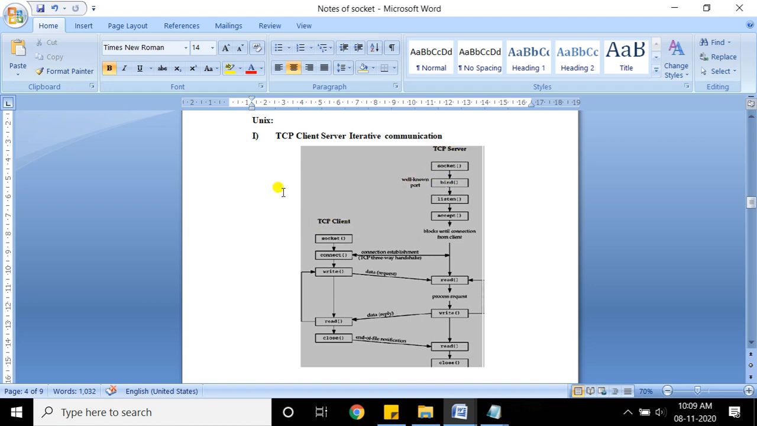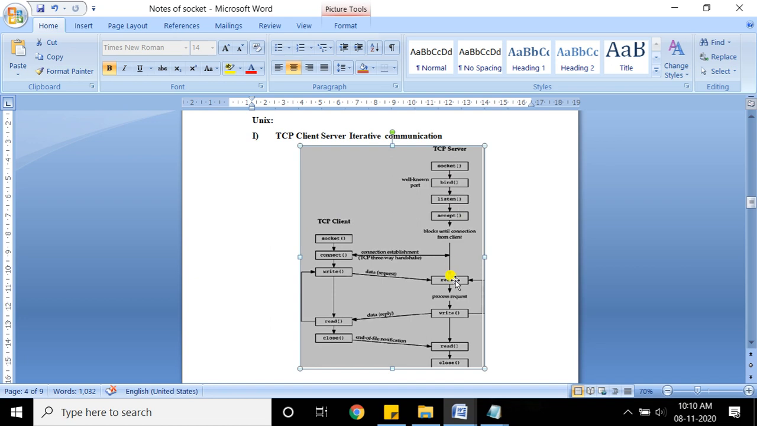So who will do the passive open and who the active open? I think we have seen this in chapter number 6. The server is always in running condition, which means the server is in passive open. Whenever the request from the client is sent to the server, it is actively opened from the client side. So active open is at the client side.